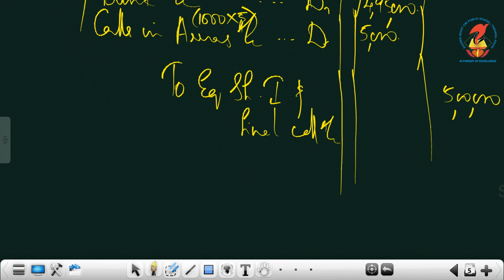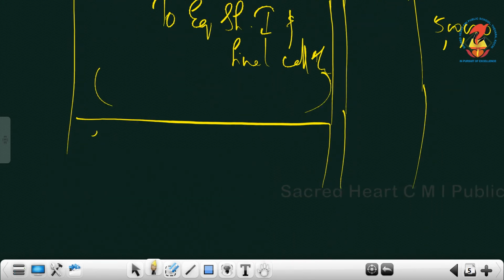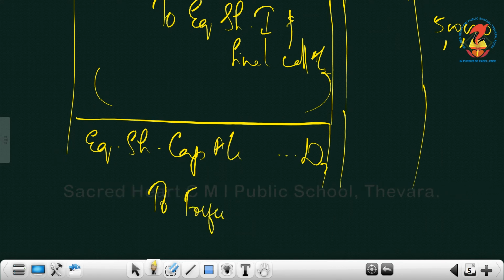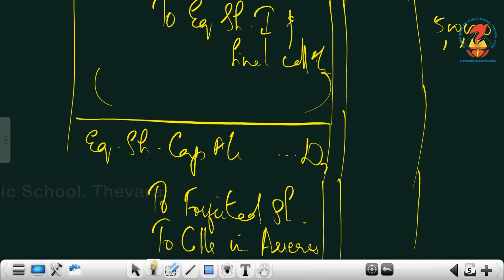Now, we can move on to forfeiture and reissue. So, write the forfeiture entry, since there is no premium. Write the basic entry, which is equity share capital account debtor to forfeited shares, to calls in arrears. Do we have calls in arrears in the previous entry?